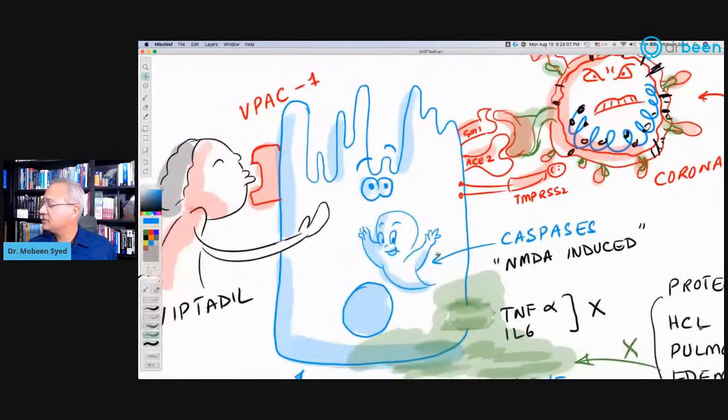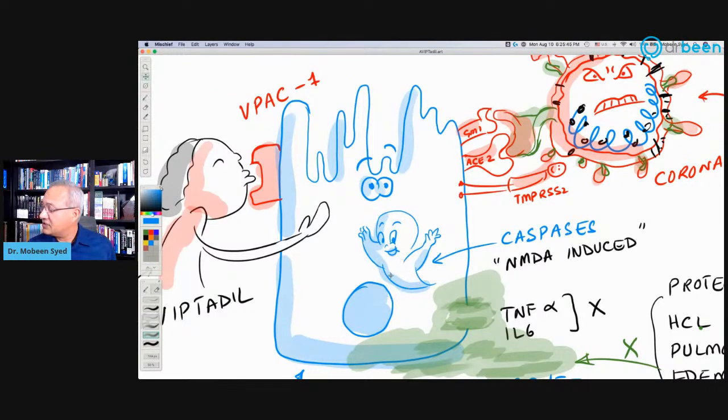Now what happens is, inside the cell, when a sick cell is discovered by natural killer cells or CD8 cells, they would instruct this cell to kill itself. And that is suicide by a cell. It's a normal, natural process. However, the process of suicide is done by proteins called caspases. I always call them the friendly Casper, the friendly ghost. So the caspase proteins will order the cell to kill itself.